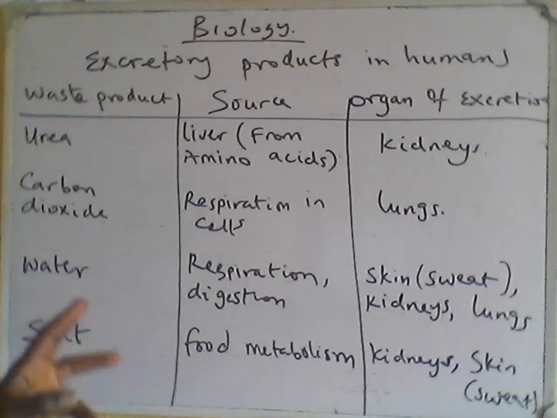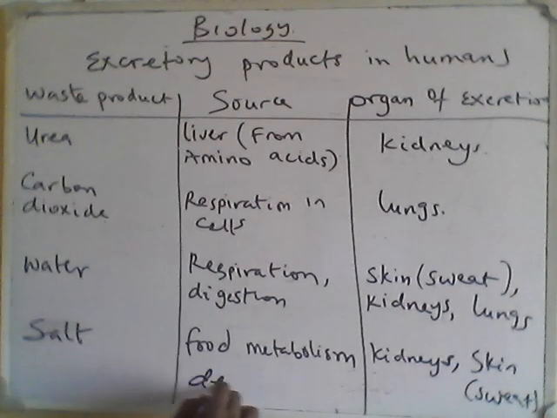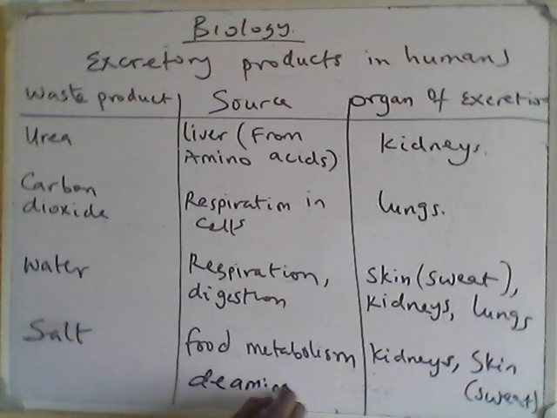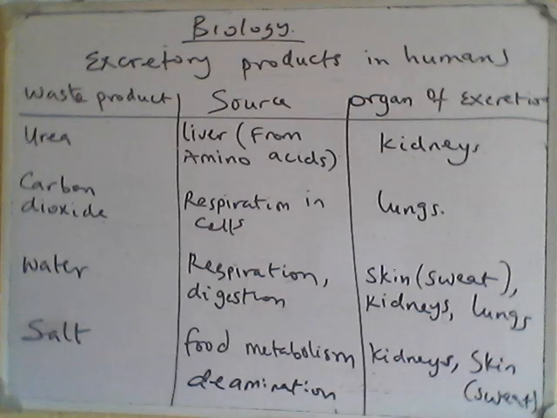The liver is not mentioned here, but I'll mention it as a major organ of excretion. It converts ammonia into urea in the process known as deamination. Let me spell it on the board: deamination. Okay, so that is for the liver. The large intestine expels bile pigments from the breakdown of hemoglobin.